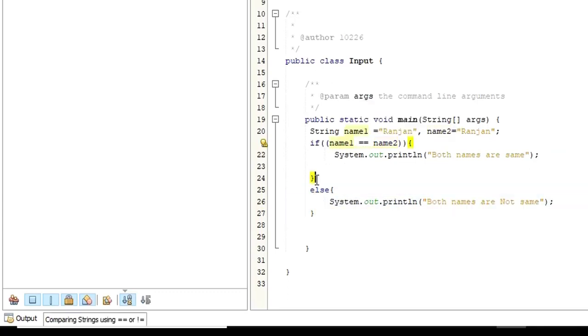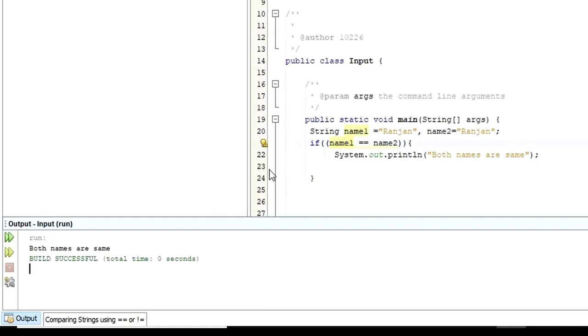Let me say, before I didn't use else, right? I just used if, then it was working fine. Just that I'm unable to print the result because the condition failed. So let me remove the else part. Now I just have if, right? When I save and run, it's going to work. Both names are same. Yes, name 1 is Ranjan, name 2 is Ranjan. So the condition is true, it's displaying, right? Without else, the if works fine.